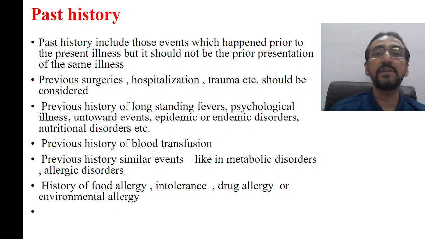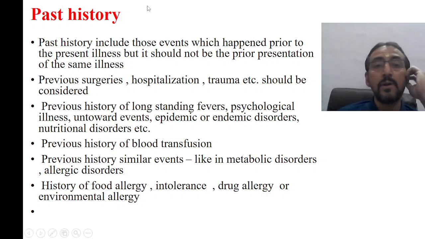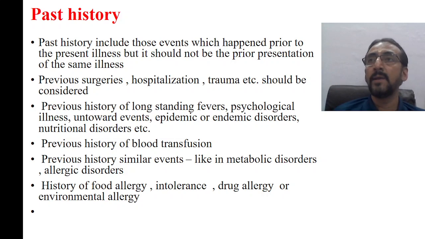The second point in the past history that you have to ask is previous history of long-standing fevers, previous history of psychological illness, previous history of untoward events, any history of exposure to epidemic or endemic disorders, or history of any nutritional disorders previously. All these things are very important as far as the past history is concerned, because if the patient has a history of nutritional disorders previously, there may be hundreds of causes for the nutritional problem. So the present problem also may be related to that particular nutritional issue.